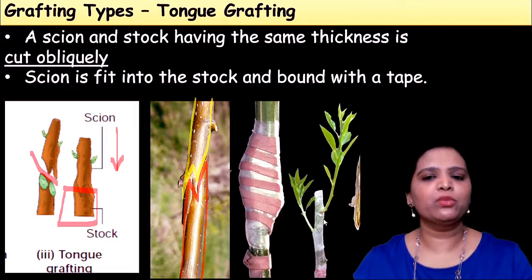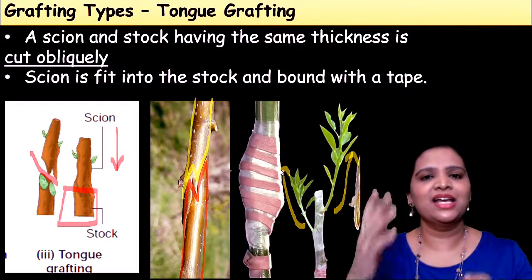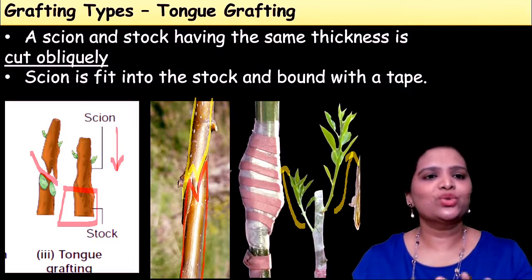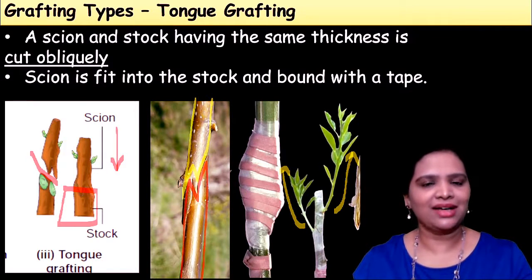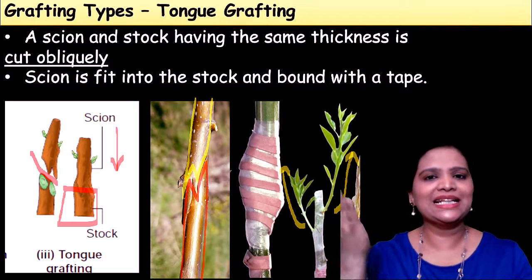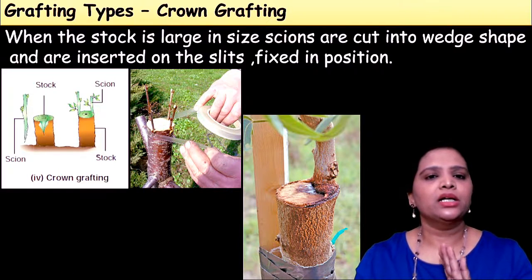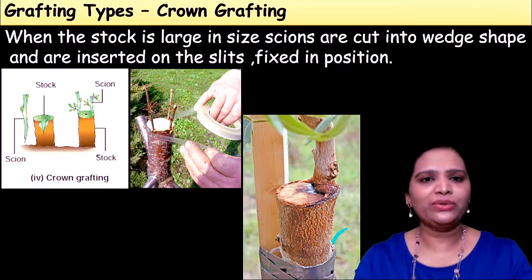After some period of time, new growth will be seen from this tied area. Then we have to separate and plant it individually. So this method of grafting is called tongue grafting. Here we are making the cut at an oblique angle, right? The fourth method is called crown grafting.